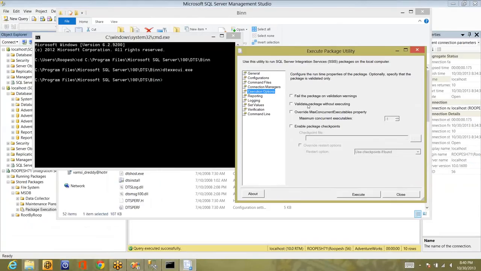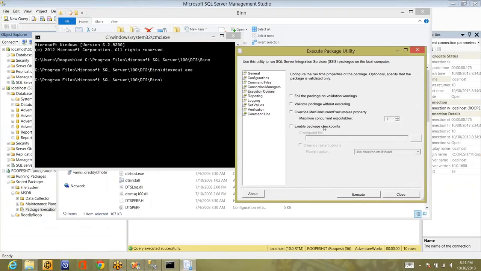Okay, just validate the package. If you just want to validate the package, then you can select this. That means only validate, don't execute. Or the maximum concurrent executables property. How many concurrent executions can be taken at a time? When you have 10 different data flow tasks loading data in a sequence container, then how many concurrently you can take.